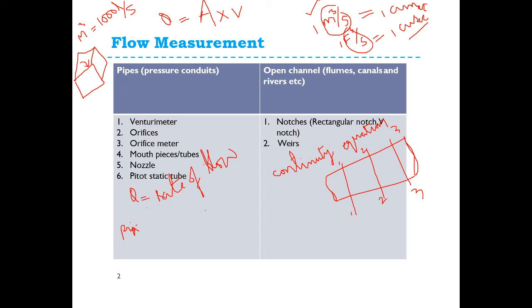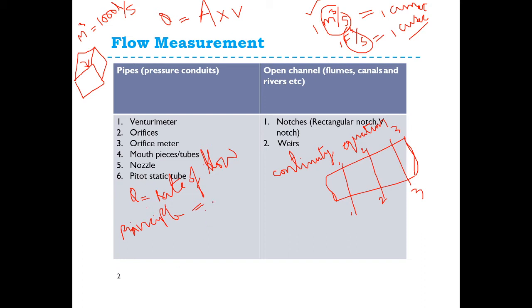So this principle is mainly the law of conservation of mass.